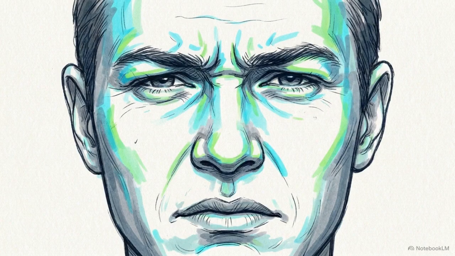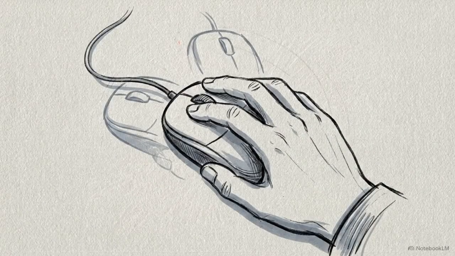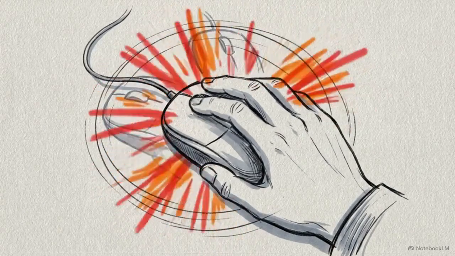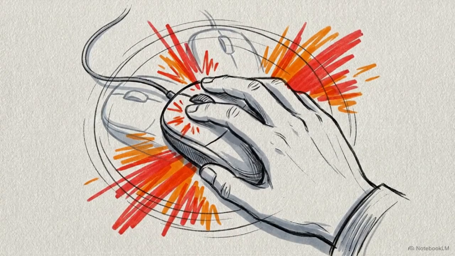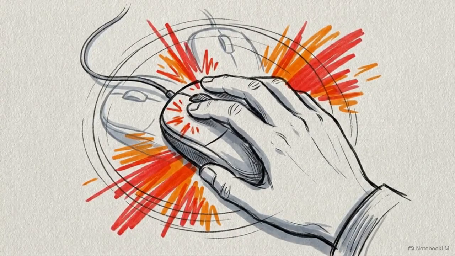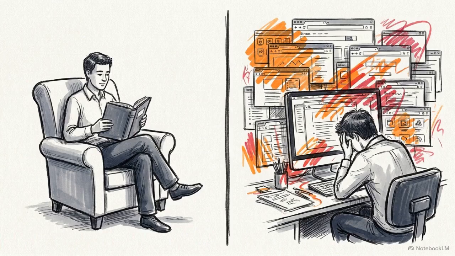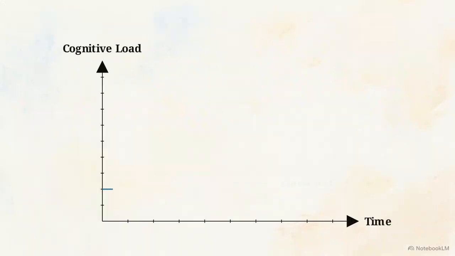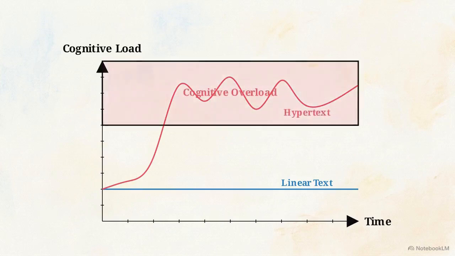the late 1980s. But cognitive psychology identifies a core paradox in this history. Building digital networks to mimic human associative memory does not actually make those networks easier for human brains to use. The theoretical promise of a seamless knowledge repository stands in direct contrast to the actual, measurable experience of modern digital reading. Empirical data proves that navigating hypertext imposes a significantly higher cognitive load on users than reading traditional linear text.